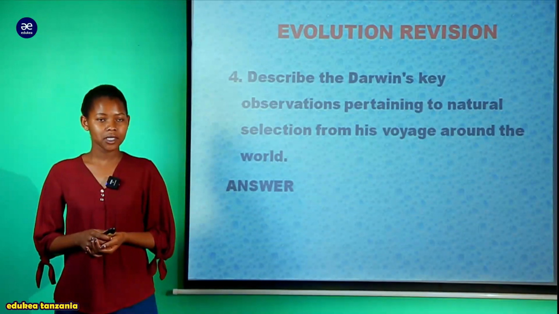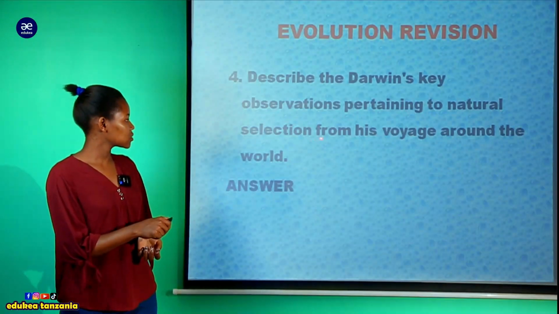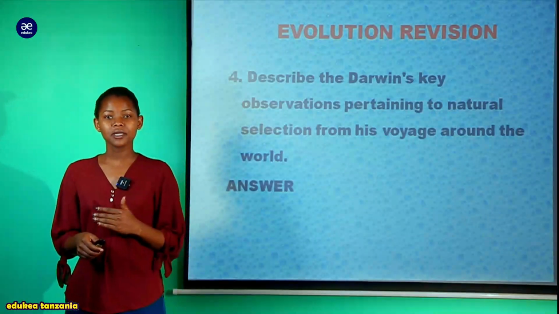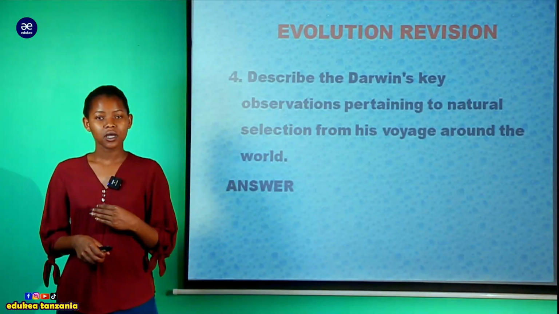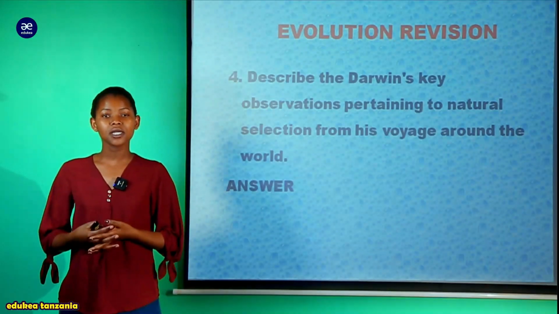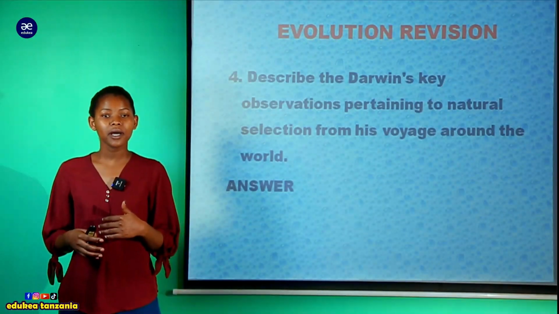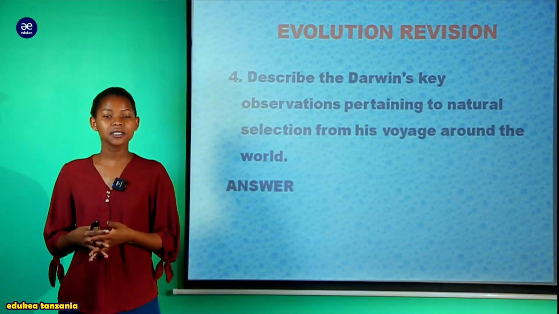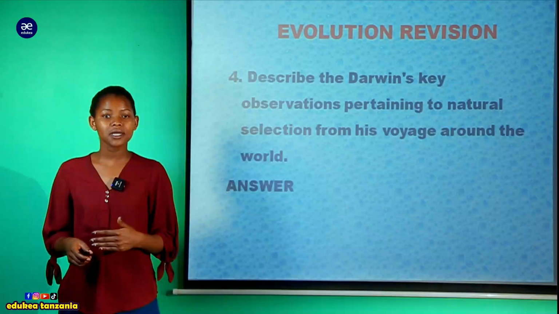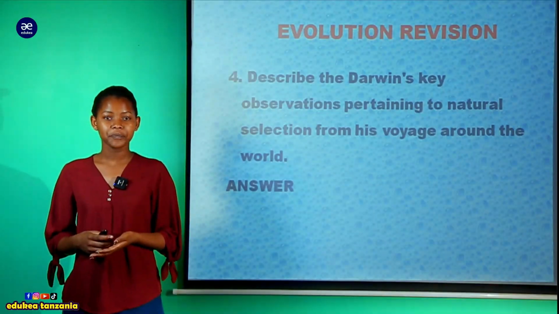Starting with our question number 4, my dear students, you can say, describe the Darwin's key observations pertaining to natural selection from his voyage around the world. We are required to describe the Darwin's observations. Tunahitajika kutoa observations ambazo Darwin aliweza take into consideration kipindi ambako alikuwa anafanya ziara yake dunia yote. As we remember, alipita katika Galapagos Island, akaona some species, akazicompare na species from other island, akafanya lots of observations ili aweze kupata result mbalimbali.